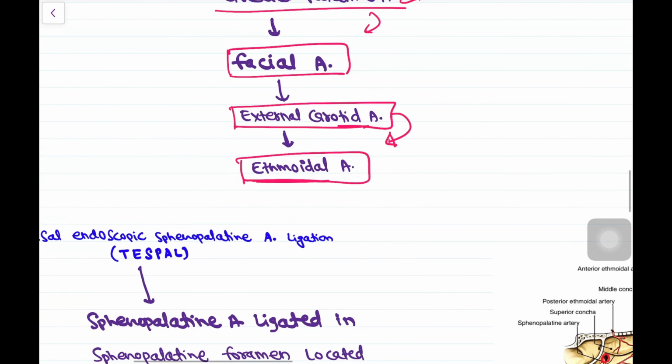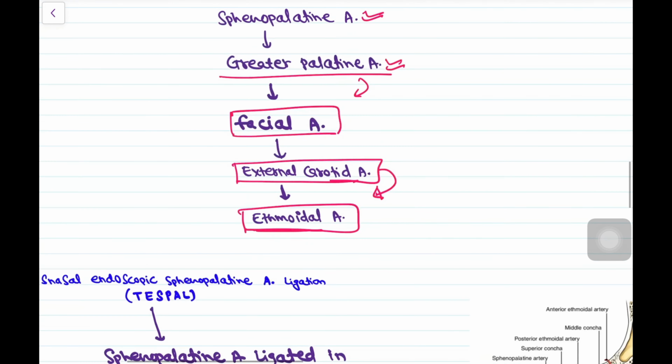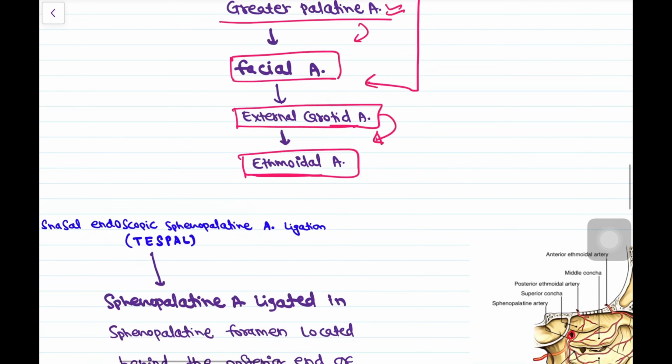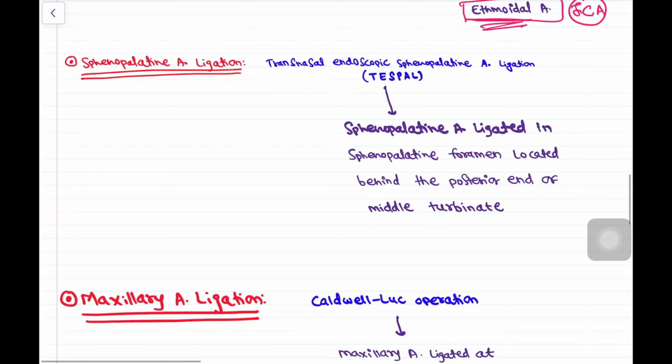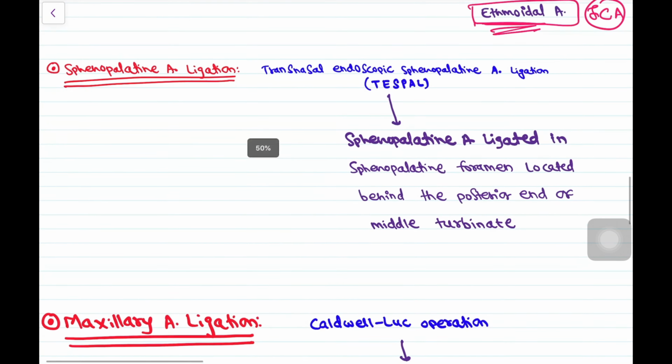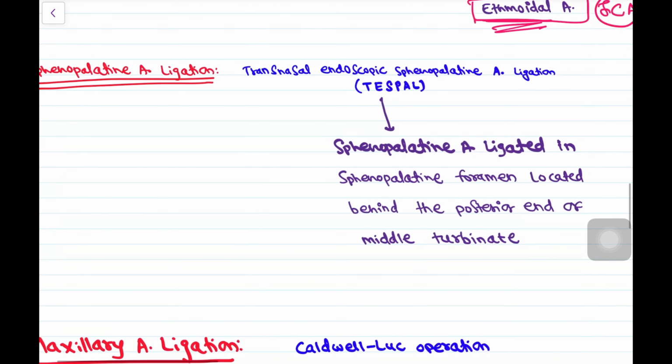Now here, till this point the supply was from the external carotid artery, okay? Now here the external carotid artery is also ligated, still the blood is not stopping, so now we have to ligate the branch of the internal carotid artery, which is the ethmoidal artery. Okay. Now some special points regarding this arterial ligation.